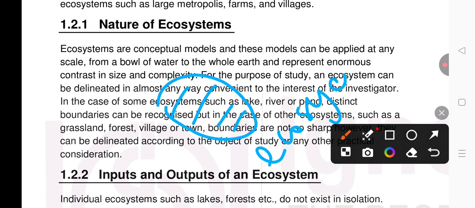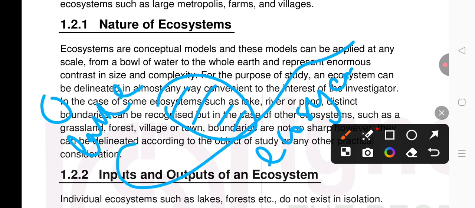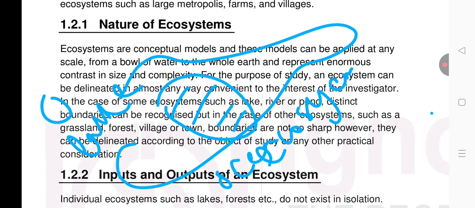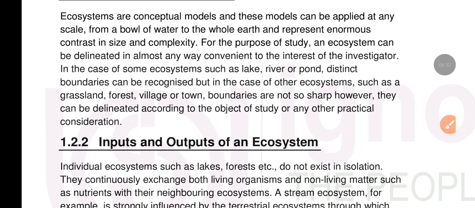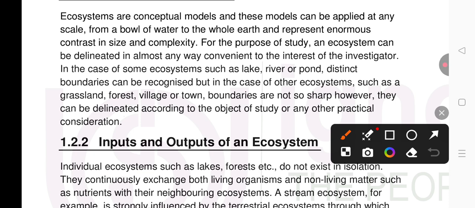Okay, when we talk about a lake, river, pond, it has some boundary. Okay, when we talk about the ocean, it has no boundary. Okay, some ecosystems have boundaries and some ecosystems have no boundary. Okay. So ecosystems are applied at virtually any scale, from a small container to the entire planet.